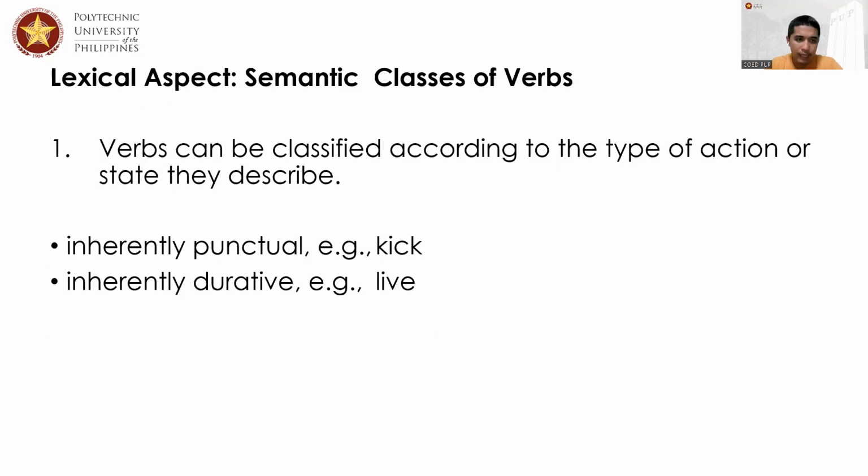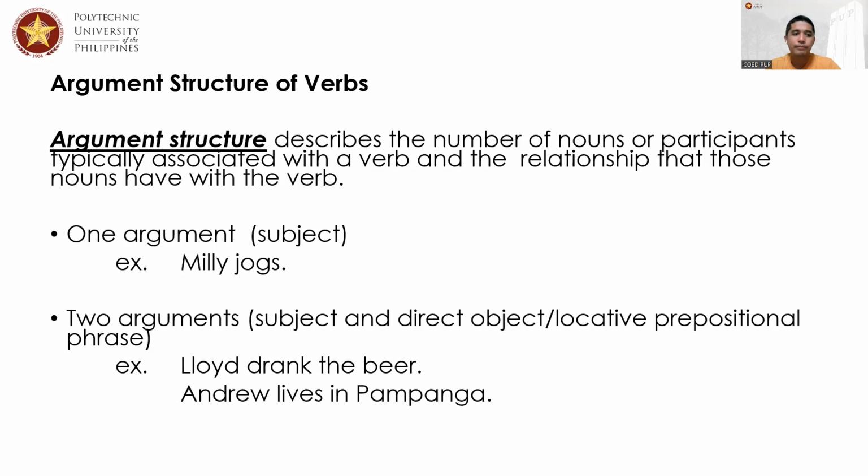We also have semantic classes of verbs. So we have, for example, the word kick and live. When we say inherently punctual, we mean there are verbs that can end right there. The actions can be ended right there and then. But when we say durative, we are looking at a particular duration. For a particular duration, the day it started and the day it is assumed to be completed.